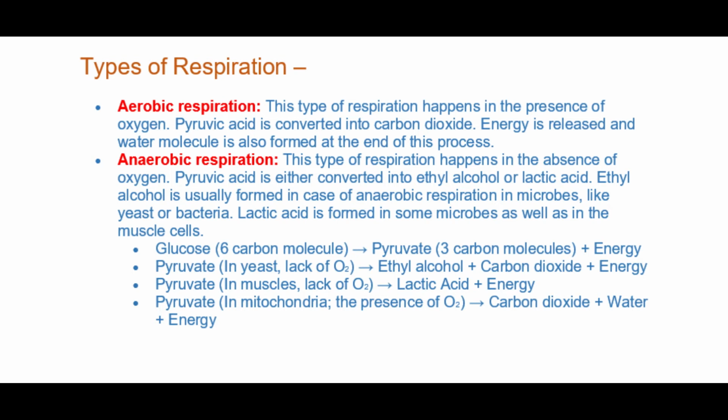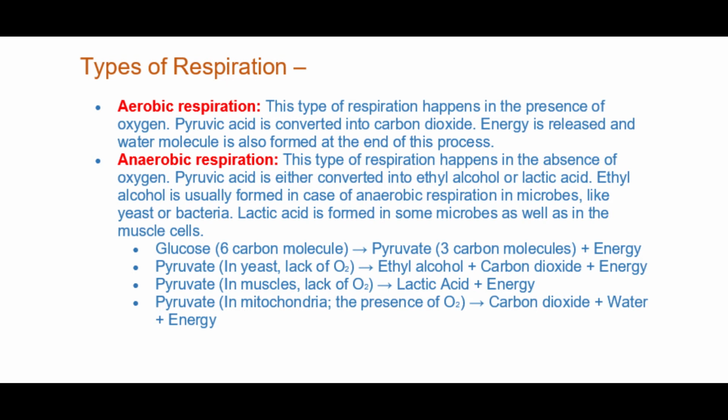Next is glucose, which is a 6 carbon molecule which forms pyruvate, a 3 carbon molecule, plus energy. Pyruvate in yeast in the lack of oxygen forms ethyl alcohol plus carbon dioxide plus energy, and pyruvate in muscles in lack of oxygen forms lactic acid plus energy.